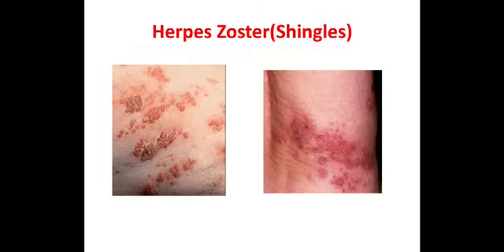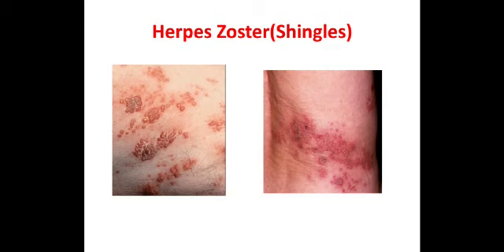Now, coming to zoster. Zoster is a clinical condition in adults who have suffered chickenpox in childhood. All of you are already aware that these herpes viruses are known for their latency. That means they remain inactive after they cause the disease, say in childhood.